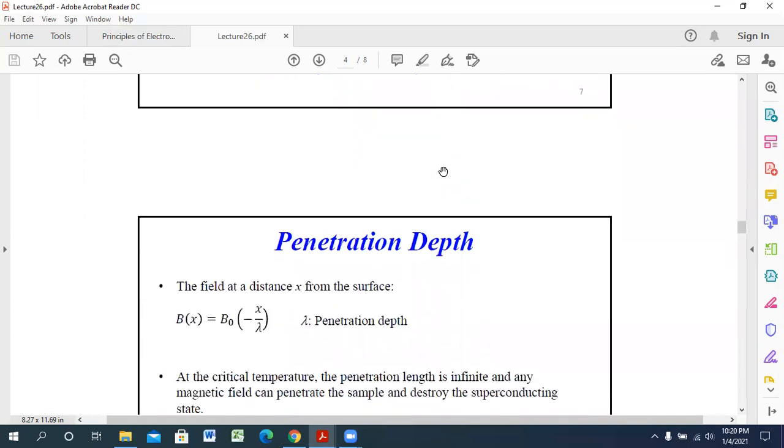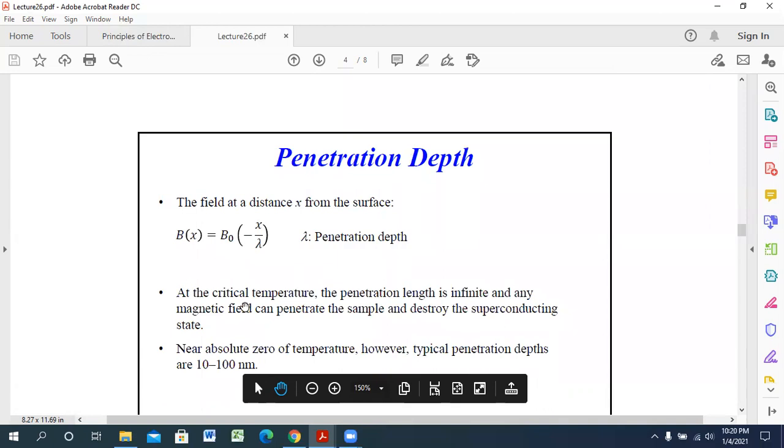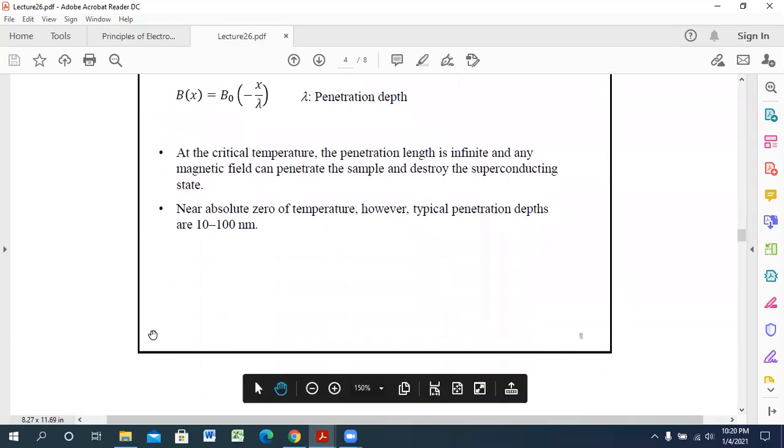Okay. Next one is the penetration depth. There is a parameter known as penetration depth. If the magnetic field B(x) equals B naught minus x divided by lambda, then this lambda is the penetration depth. At the critical temperature, this penetration length is infinite, and any magnetic field penetrates the sample or destroys the superconducting state. Near absolute zero of the temperature, the typical penetration depth is 10 to 100 nanometers.